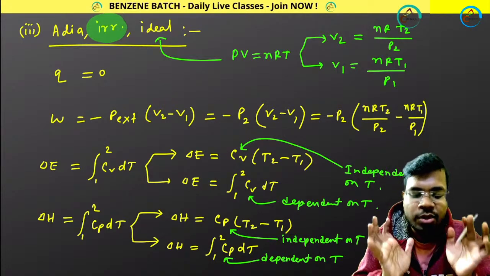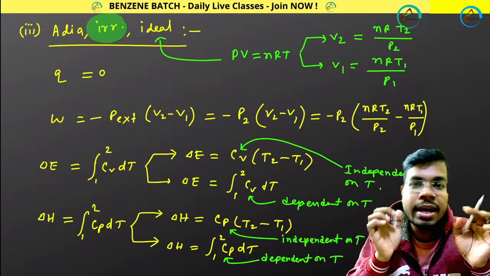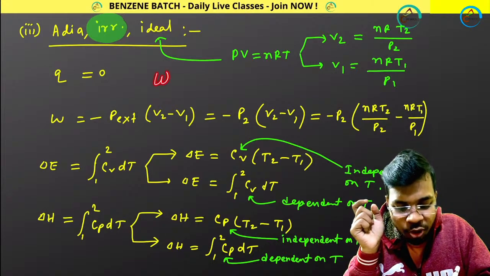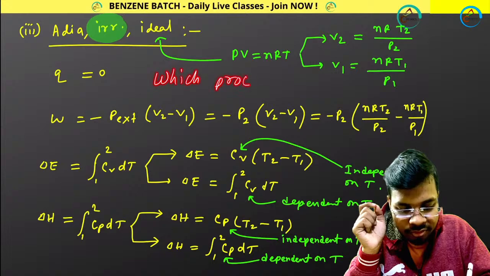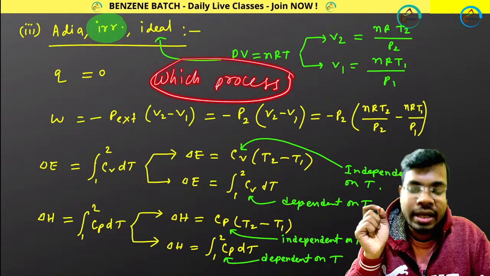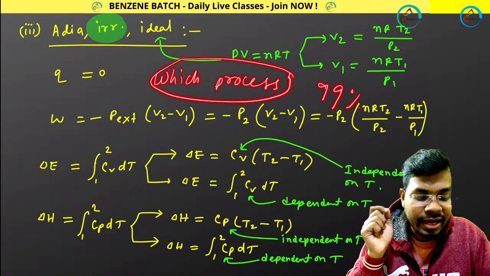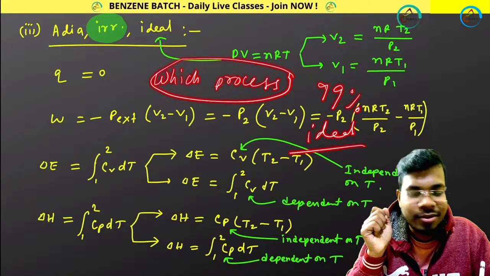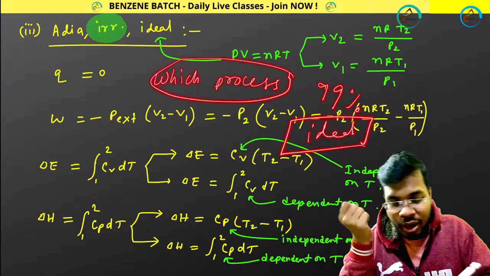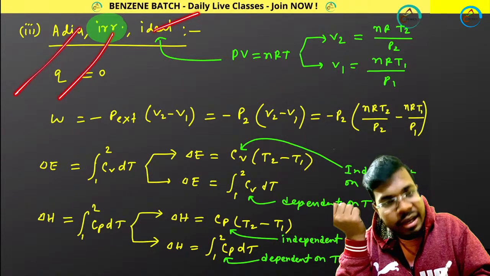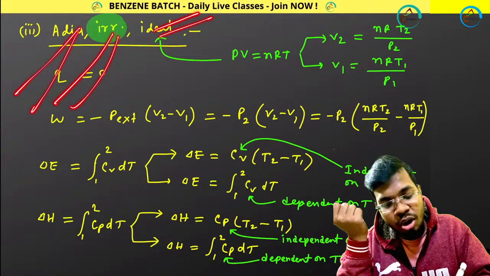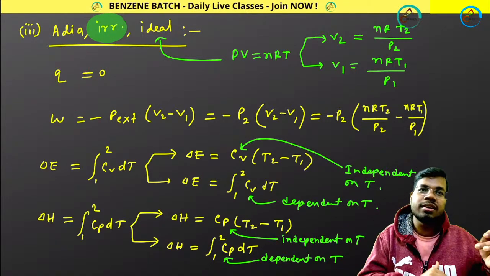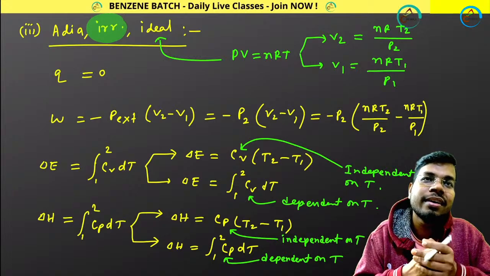Whenever you are facing questions, remember guys, please read the question and understand which process we are talking about. In 99% of cases, you will be having ideal gas. So please check whether it is ideal adiabatic irreversible, or ideal reversible isothermal, or ideal reversible adiabatic. Please check that first from the question.